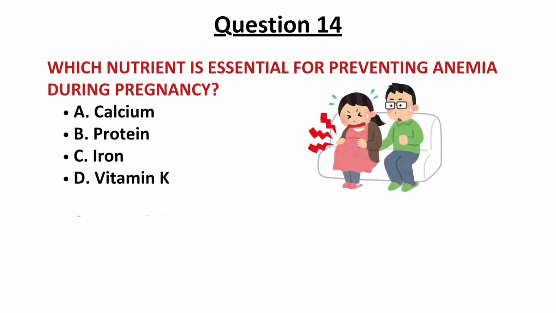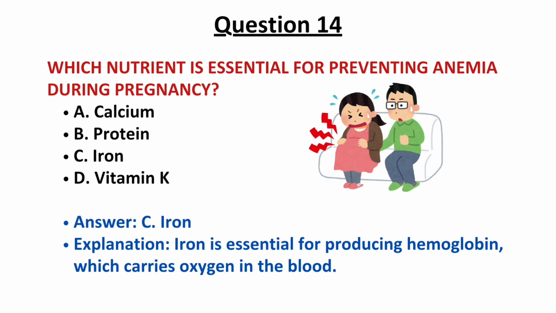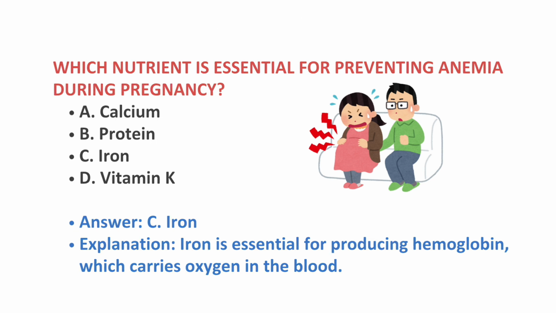The next question, number 14. Which nutrient is essential for preventing anemia during pregnancy? Options are calcium, protein, iron, and vitamin K. And the correct answer is option C, iron. Iron is essential for producing hemoglobin, which carries oxygen in the blood. So iron is essential to prevent anemia during pregnancy. So the correct answer is option C.